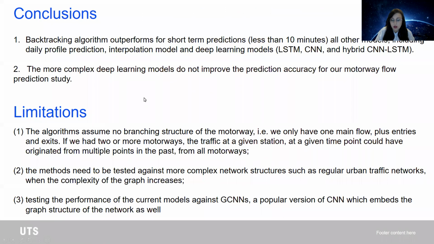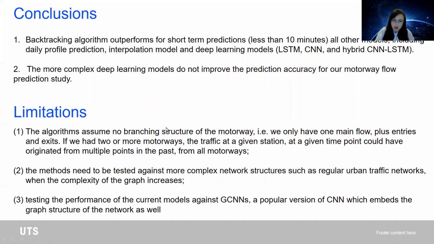However, this was a surprising result for us in the sense that you do not need a complex deep learning model in order to have a very good short-term traffic flow prediction for the next 10 minutes into the future. And the two models that we have proposed are a proof of that case. So it is surprising and pleasant to know that there are different ways of doing predictions other than complex structures.